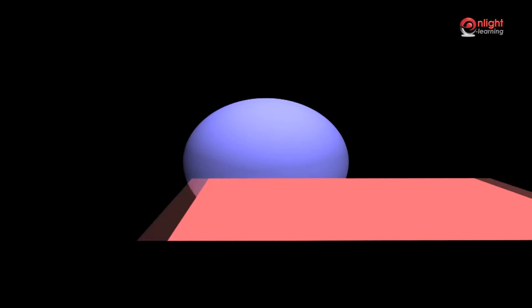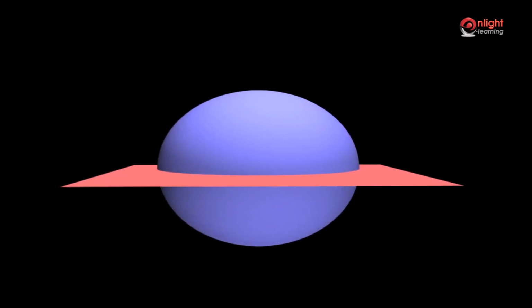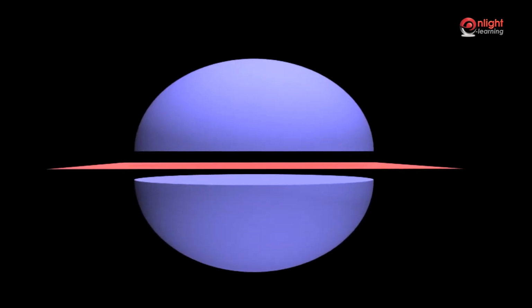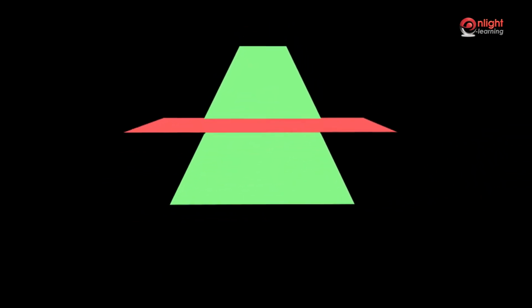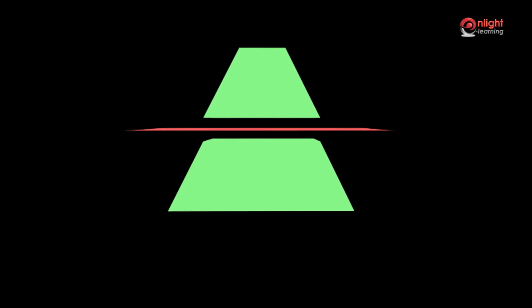In figure 2, the plane divides the sphere into two equal and identical looking halves. Hence, even the sphere is symmetrical about the given plane. In figure 3, the plane divides the object into two parts and the two parts do not look similar to each other. Hence, figure 3 is said to be unsymmetrical about the given plane.